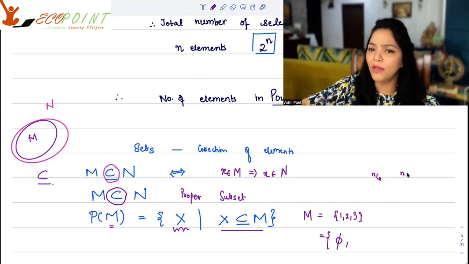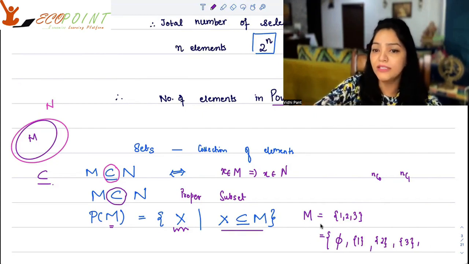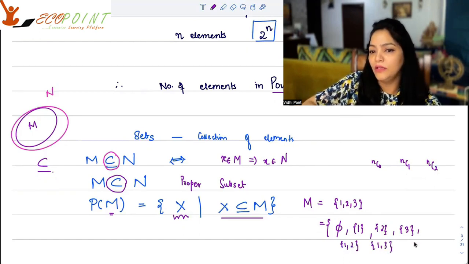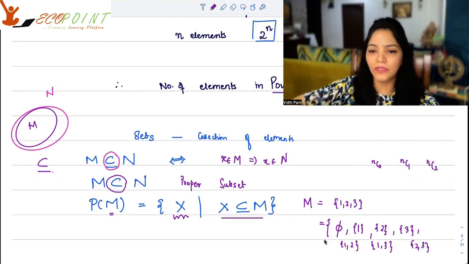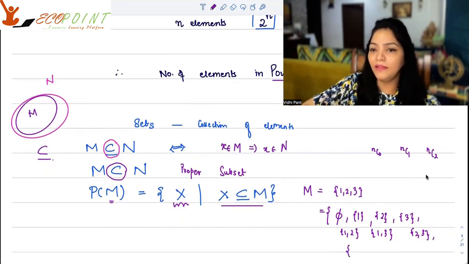Now you're selecting just one element. In how many ways can you do that? Maybe you just select 1. Maybe you just select 2. Maybe you just select 3. Mind you, all these turn out to be subsets of M, right? You can see that for yourself. Now you will select 2 elements. You have 3 elements in total. When you select 2 elements, there could be the combinations {1, 2}, {1, 3}, {2, 3}. These are the subsets which contain 2 elements. And then there is nC3. That is, you're selecting all 3.